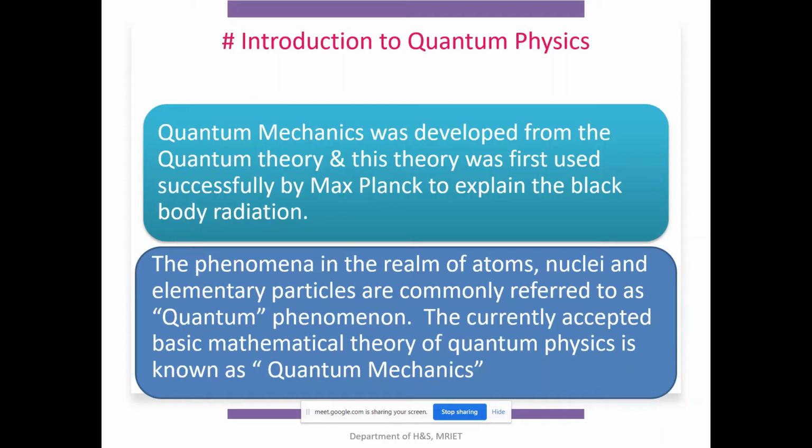Who used the quantum theory first? Max Planck used this quantum theory successfully in order to explain black body radiation. Based on this theory only, Planck explained the phenomena of black body radiation. Later, Einstein also used this theory to explain the photoelectric effect, and both scientists were awarded Nobel Prizes for their inventions. This is the brief history and introduction of quantum mechanics.